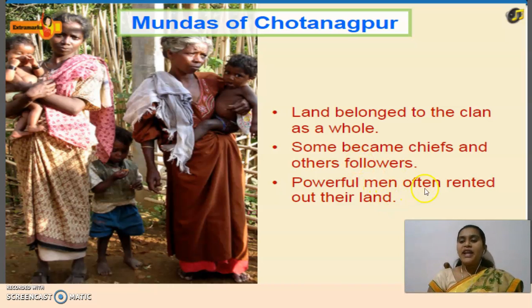Powerful men often rented out their land. The few powerful men, as we have seen, gradually started to get rights over the land. Yes or no, children? Since it was their land, they could rent it to others. That is what they are telling us here about the Mundas of Chota Nagpur. This is one of the tribal groups. You have to remember, children, this is one of the tribal groups involved in settled cultivation.